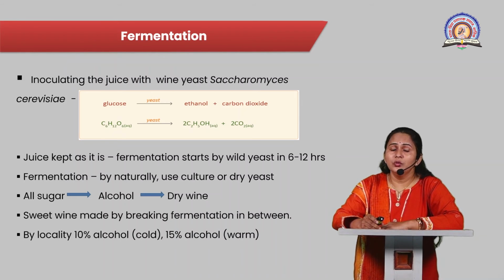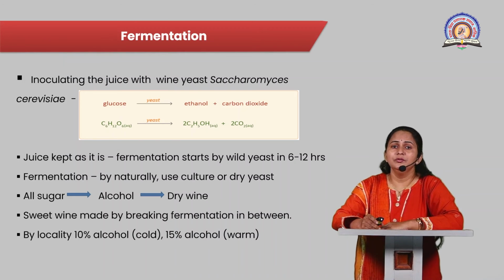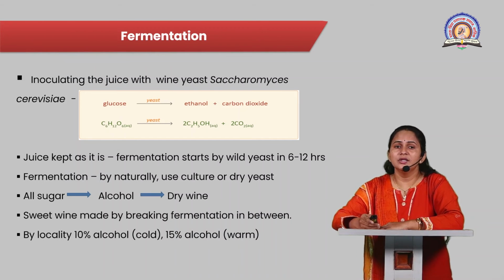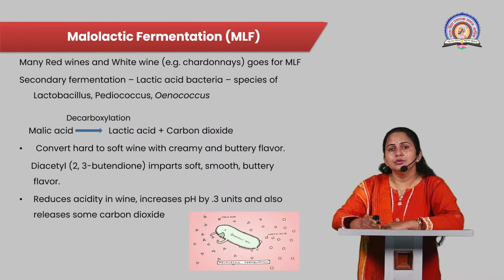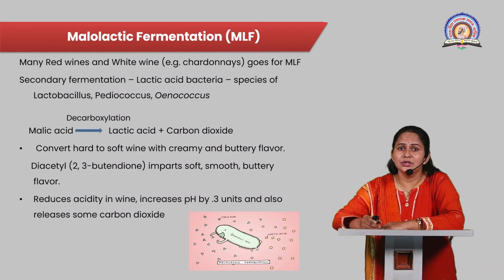Locality also affects the alcohol content of the wine. In cold regions, about 10% alcohol is present in the wine, while in warm regions, the alcohol percentage is about 15%. Now turning to the secondary fermentation, which is called malolactic fermentation.